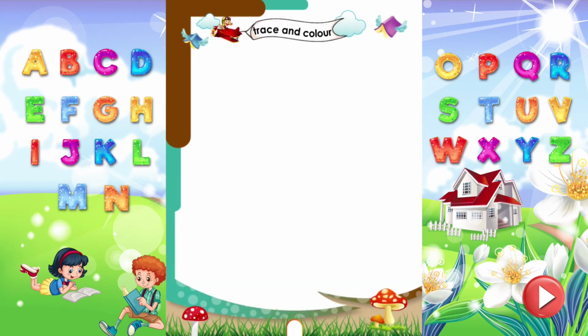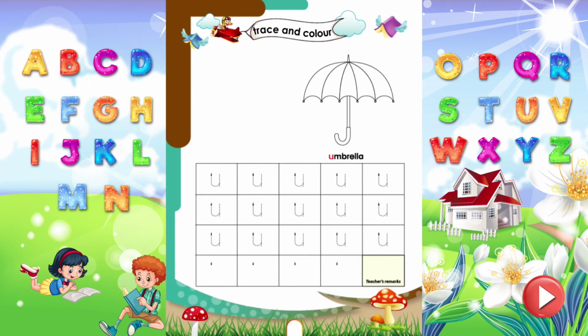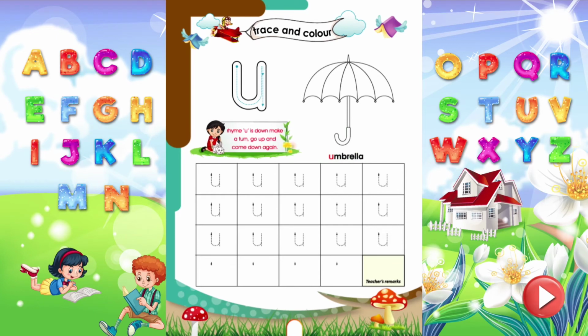Trace and color. Let's trace the letter U, which sounds A. Rhyme U. U is down, make a turn, go up and down again. Trace all the letters properly. Wow! Time to color the umbrella.